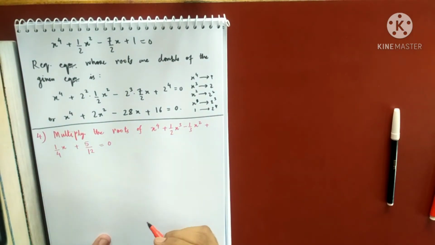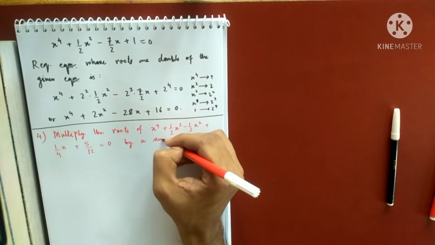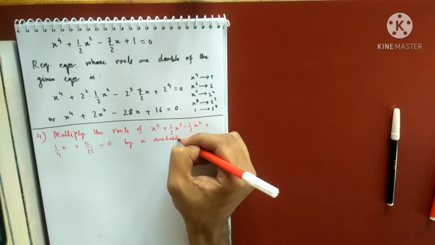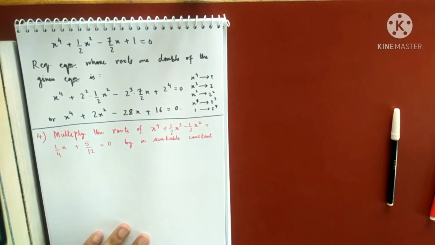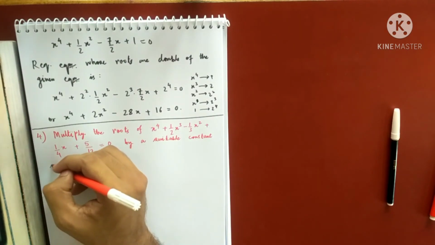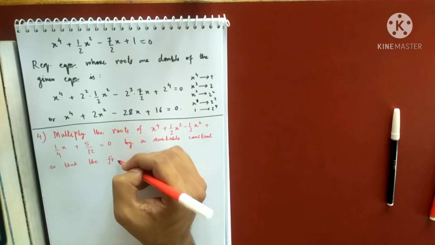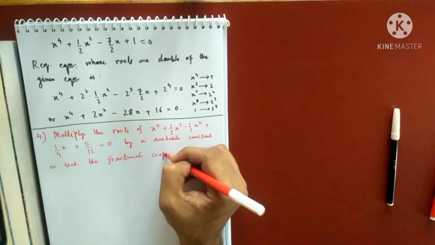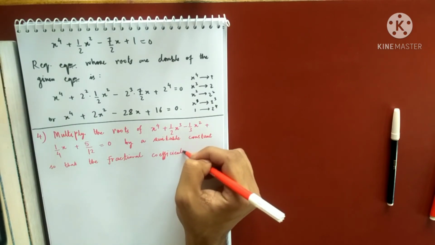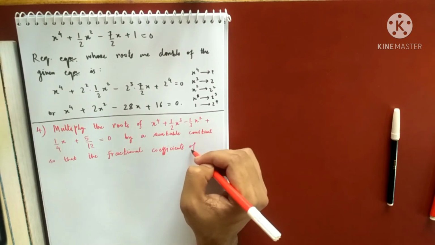Multiply the roots of this equation by a suitable constant so that the fractional coefficients of the equation may be removed.